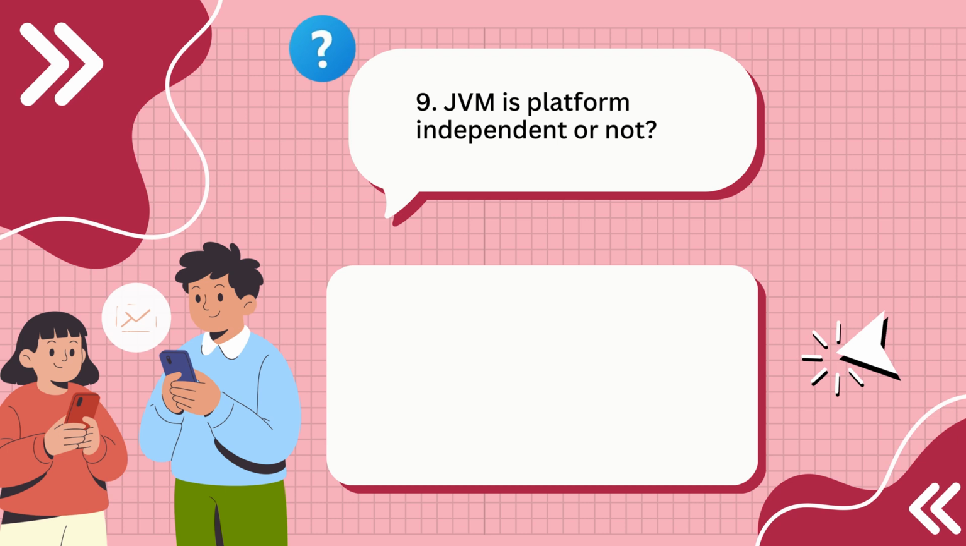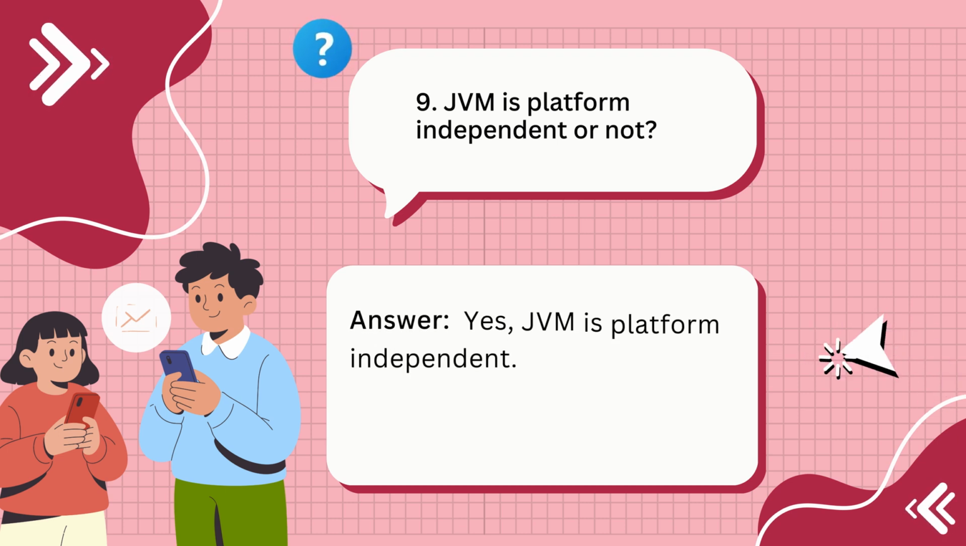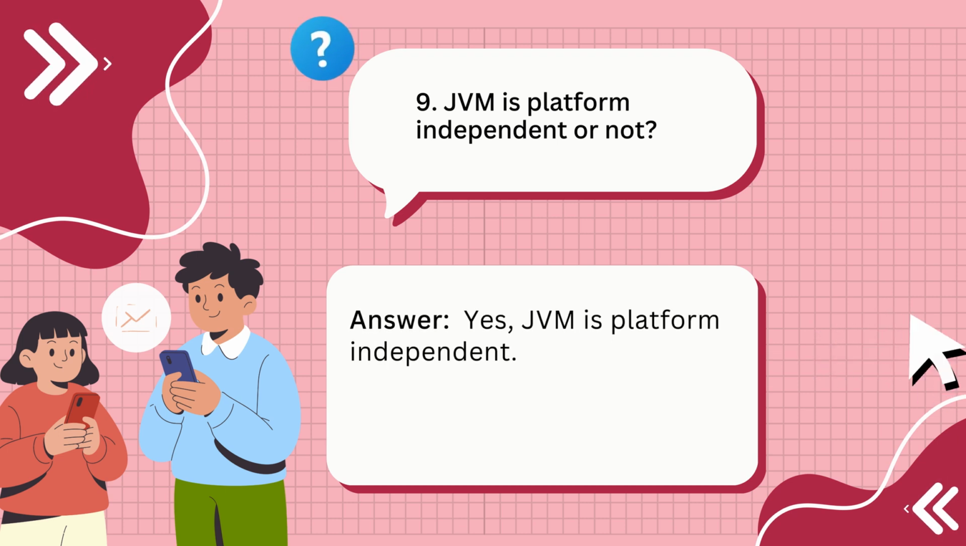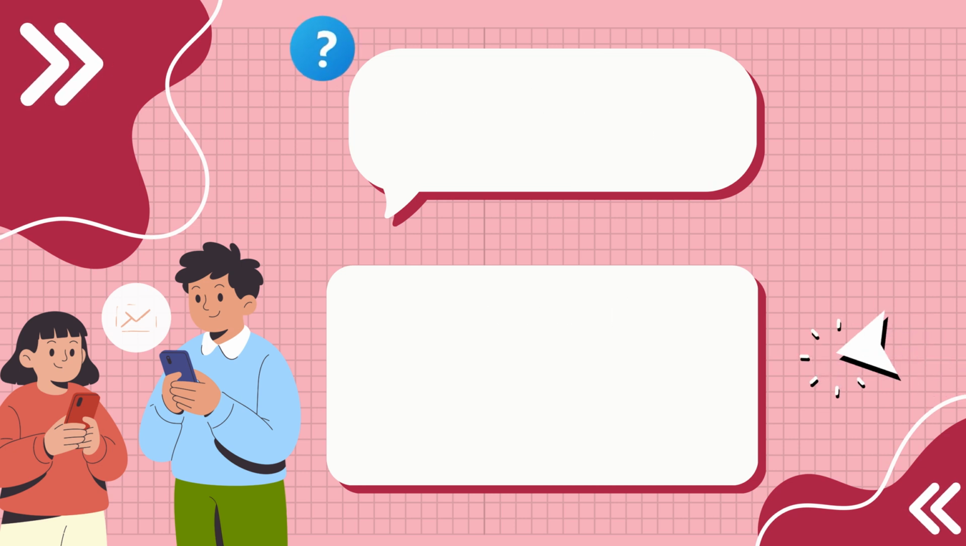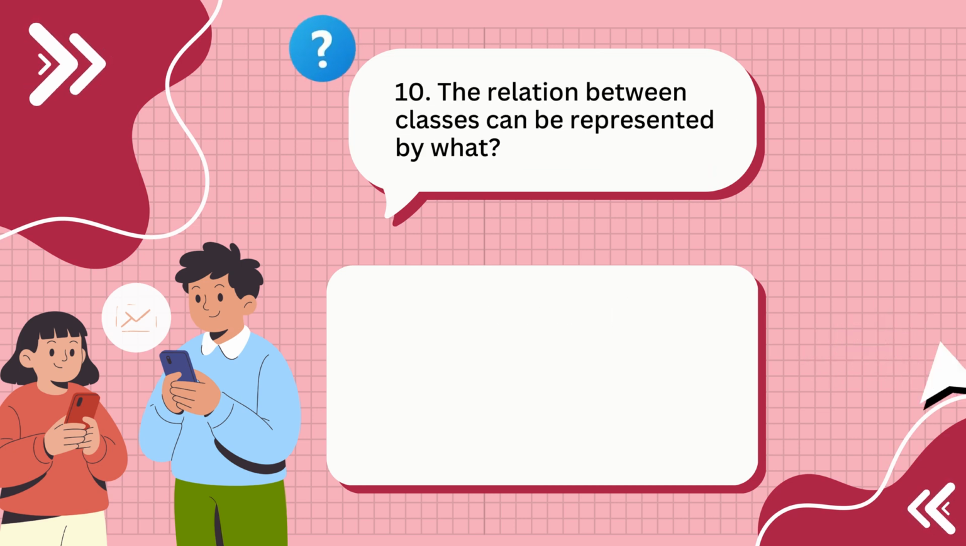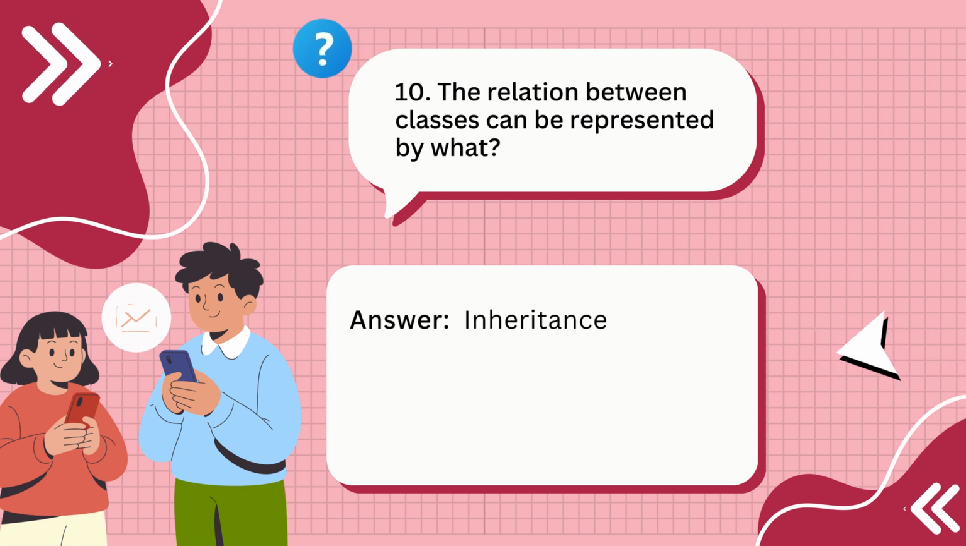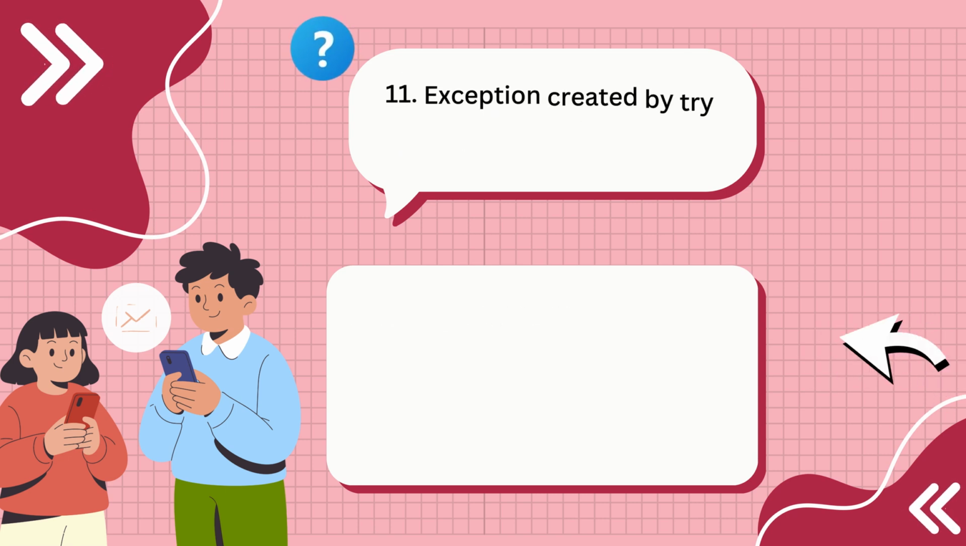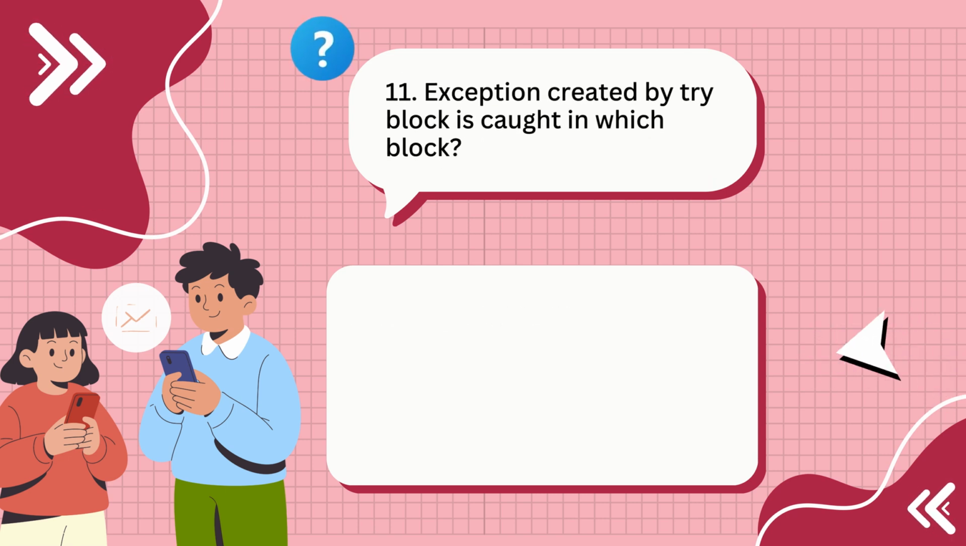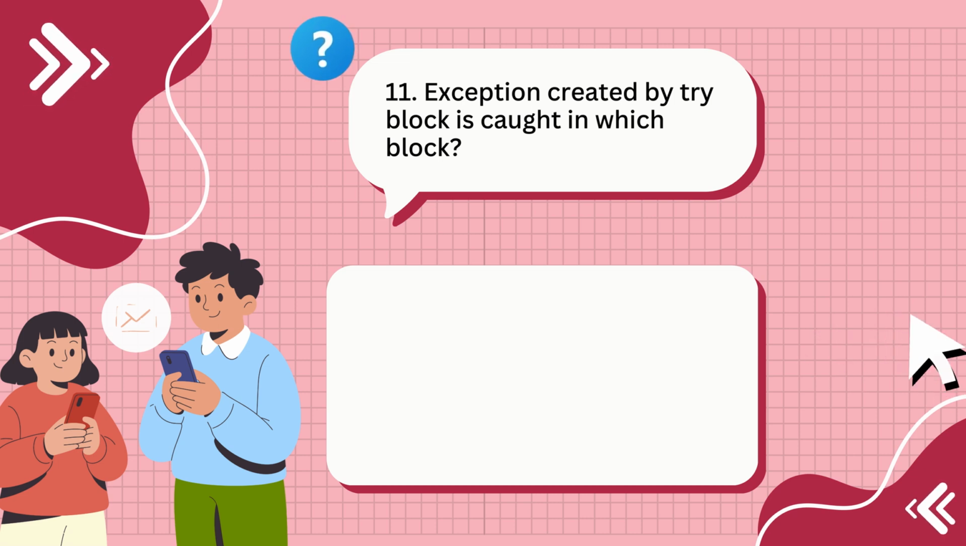9. JVM is platform independent or not? Answer: yes, JVM is platform independent. 10. The relation between classes can be represented by what? Answer: inheritance. 11. Exception created by try block is caught in which block?